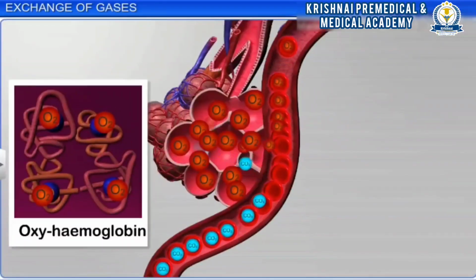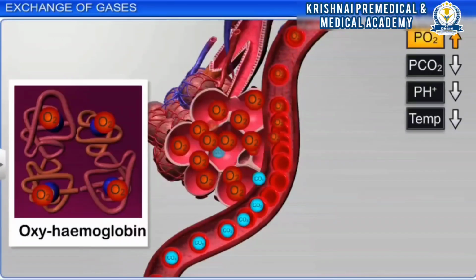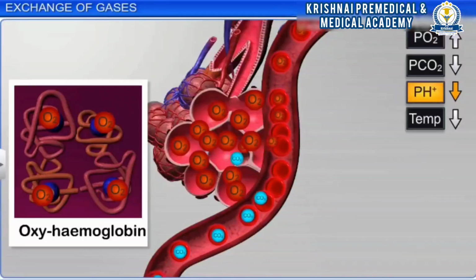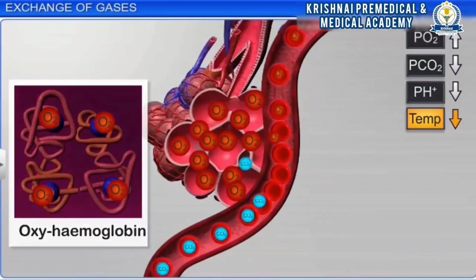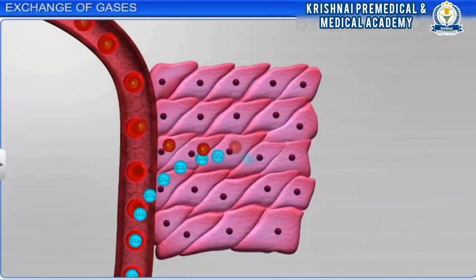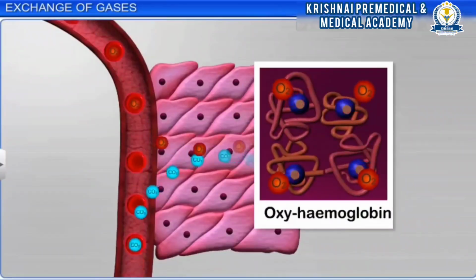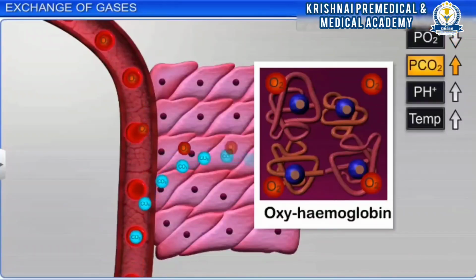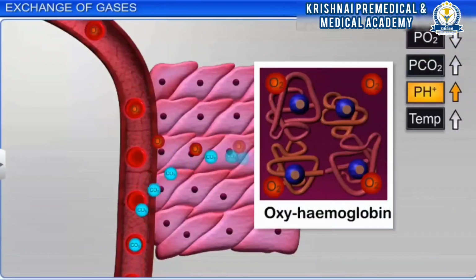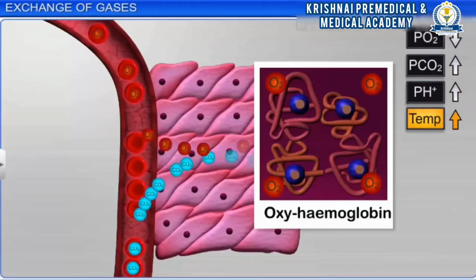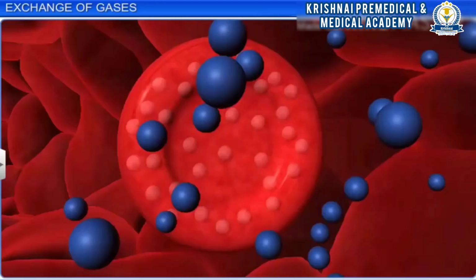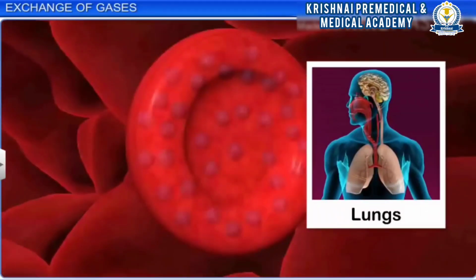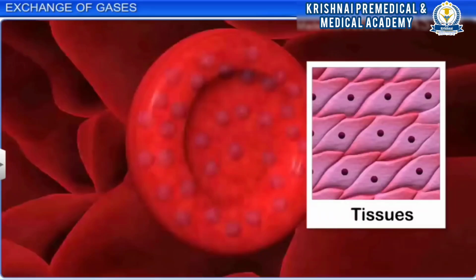Alveoli are more useful for the formation of oxyhemoglobin as they have high oxygen partial pressure, low carbon dioxide partial pressure, a small hydrogen ion concentration, and lower temperature. On the other hand, tissues are useful for dissociation of oxygen from oxyhemoglobin as they have low oxygen partial pressure, high carbon dioxide partial pressure, high hydrogen ion concentration, and high temperature. Therefore, oxygen combines with hemoglobin on the surface of the lungs and gets dissociated in the tissue.